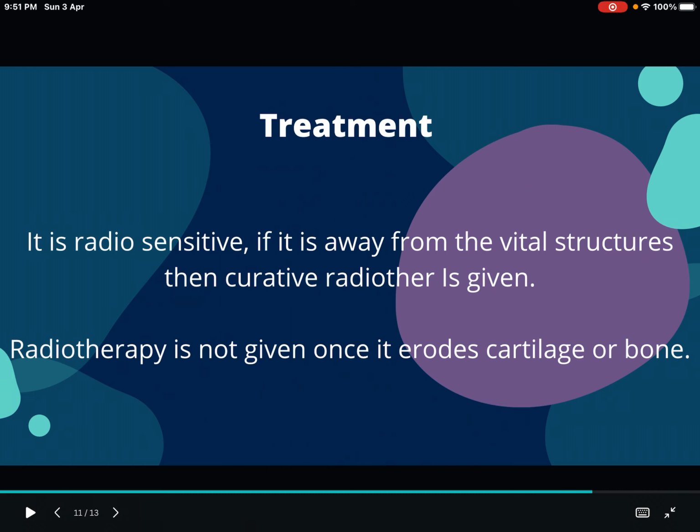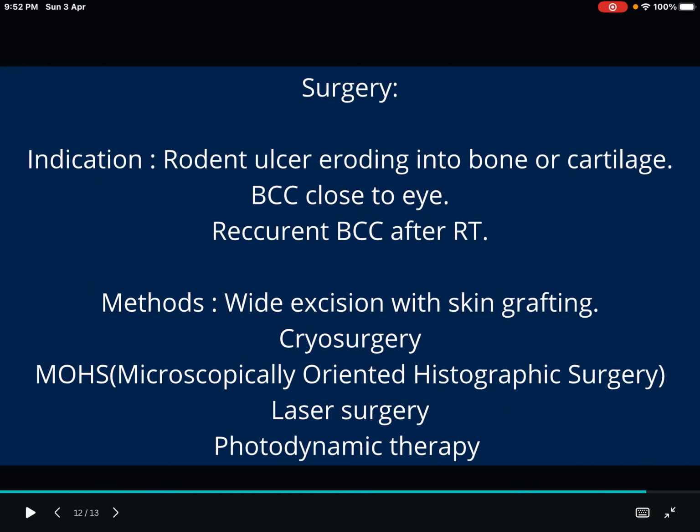Treatment. Like the squamous cell carcinoma, even basal cell carcinoma is radiosensitive. So if it is away from the vital structures, what are the vital structures? Eyes, ear. If it is away from the vital structure, then we can attempt curative radiotherapy. Because the tumor is radiosensitive. But radiotherapy is not given once it starts eroding the cartilage or bone. If it is not eroding the deeper structures, then we can give the curative radiotherapy. But once it has started eroding the cartilage or bone, we can't do curative radiotherapy.